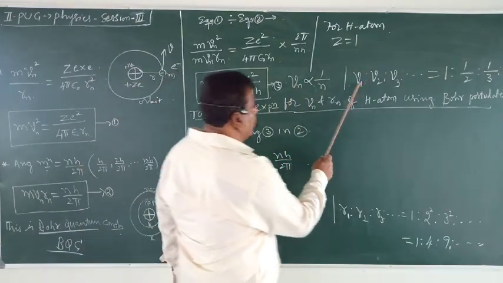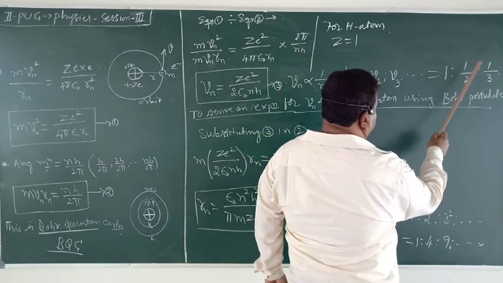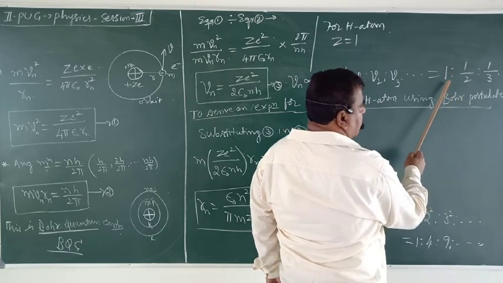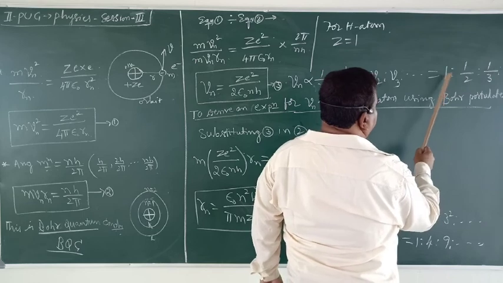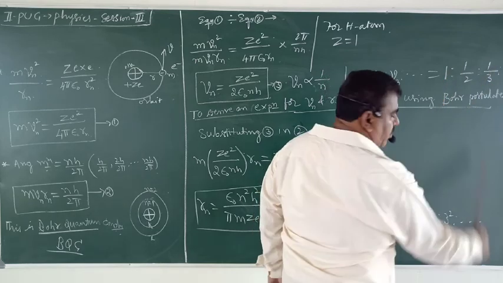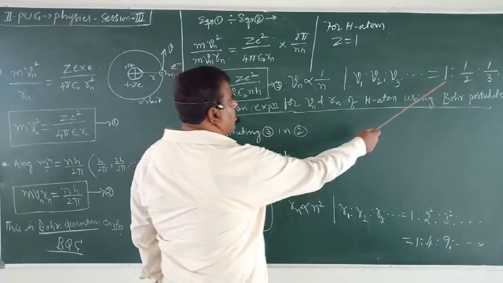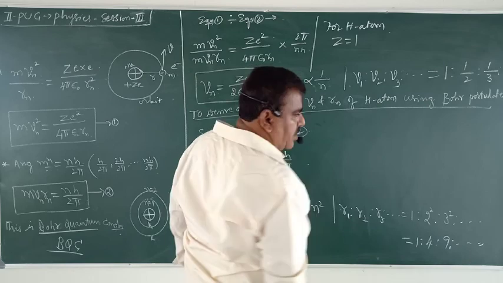The velocity of the electron in the first orbit is more, in the second orbit it is 1 by 2 times the first orbit, half of it. In the third orbit, it is 1 by 3 times the first orbit. Okay? So knowing the velocity in the first orbit, we can find out the second, third and all those orbits.